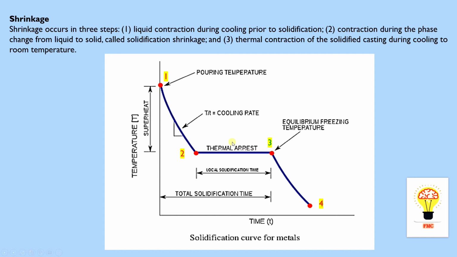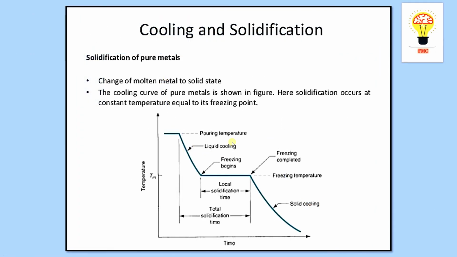And if you are not understanding, we'll go for one more diagram. And here also I personally thank the website, the one who provided this diagram and explanation. It's very nice. You can see the pouring temperature is a horizontal line. When you are taking the material and it starts pouring, then what will happen?